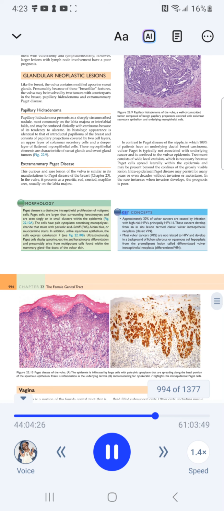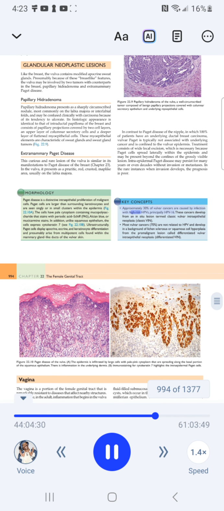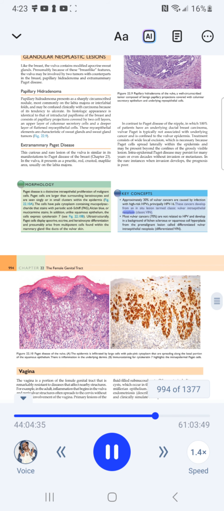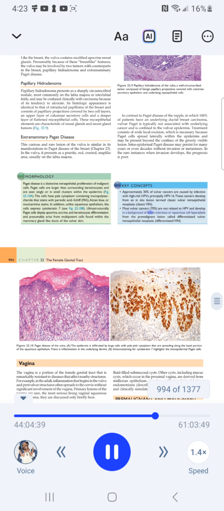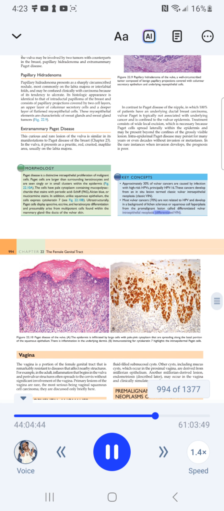Vulva. Key concepts. Approximately 30% of vulvar cancers are caused by infection with high-risk HPVs, principally HPV-16. These cancers develop from an in situ lesion termed classic vulvar intraepithelial neoplasia, classic VIN. Most vulvar cancers, 70%, are not related to HPV and develop in a background of lichen sclerosus or squamous cell hyperplasia from the premalignant lesion called differentiated vulvar intraepithelial neoplasia, differentiated VIN.